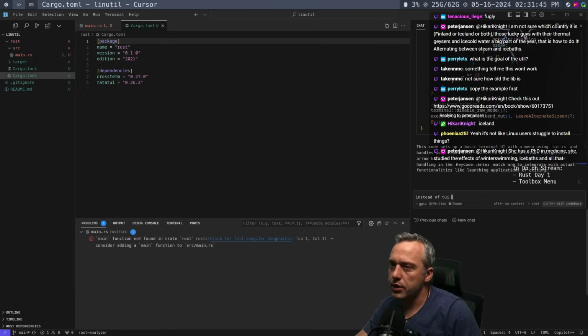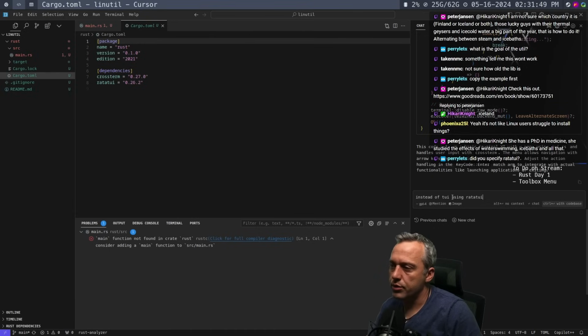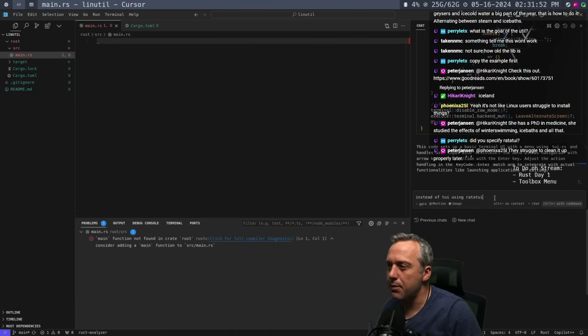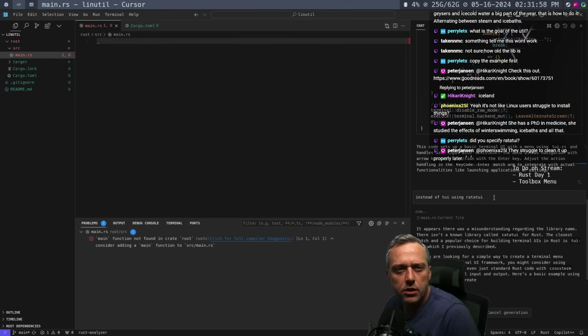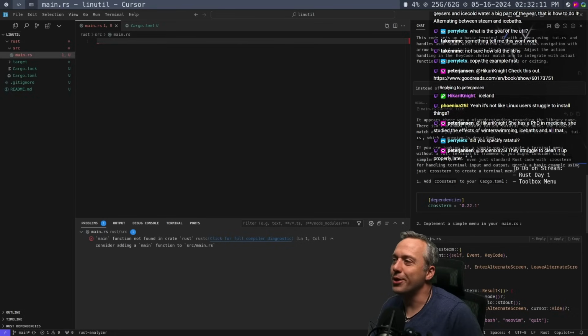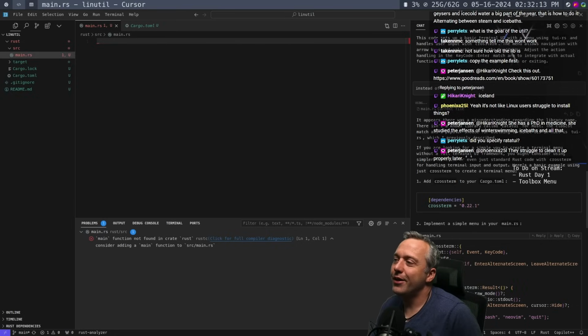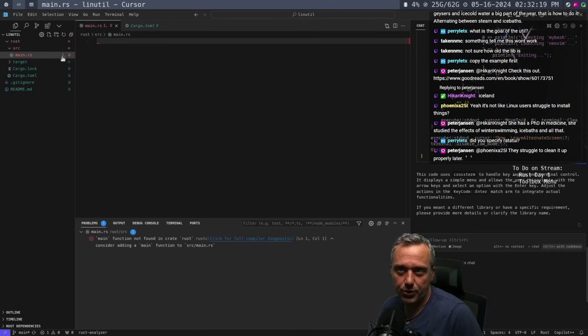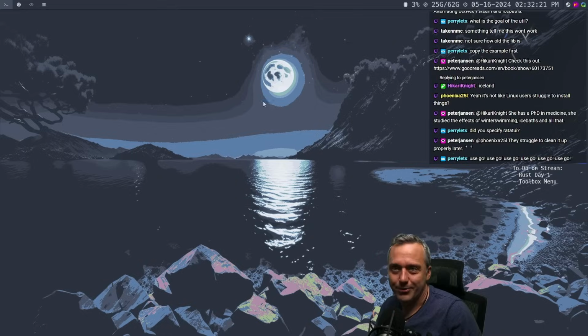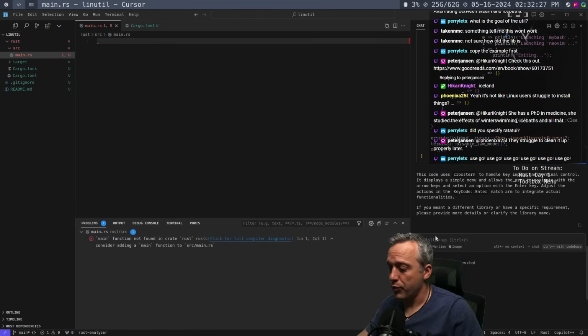Instead of TUI, use Ratatui. And maybe this came after what ChatGPT has. Yeah, I thought we specified, but maybe not. There isn't a known library. Okay, let's see if we can't feed it the library so it knows what it's talking about. That's funny. All right, here we go.